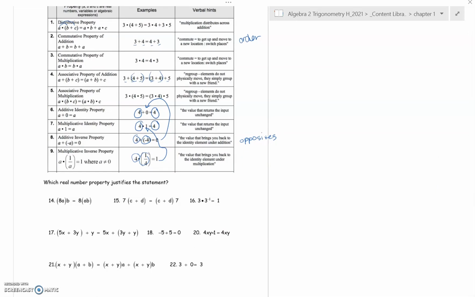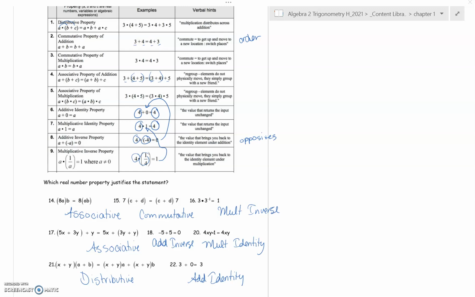Okay, so let's go ahead and check on these properties here. Notice that we have associative, because you changed the grouping symbols. We also have commutative, because you changed the order. Over here for number 16, multiplicative inverse, because this is 3 times 1/3. They're opposites, and you ended up with 1, which is the multiplicative identity. For number 17, this one was kind of tricky. Notice that the 5, the 5x, the 3y, and the y are in the same order, but you changed the grouping symbols. That's associative. Number 18, these are opposites, so you ended up with additive inverse.